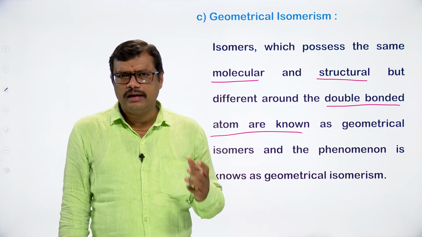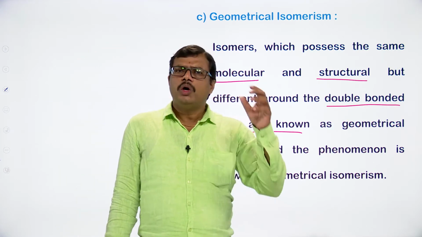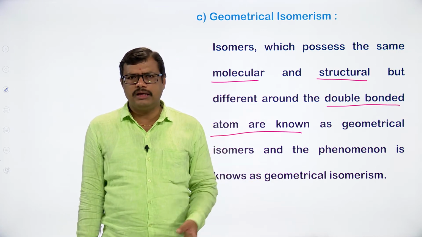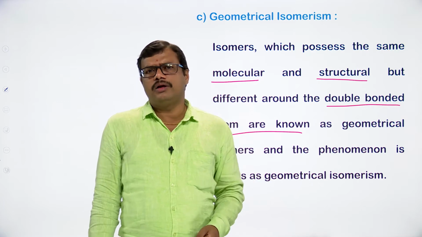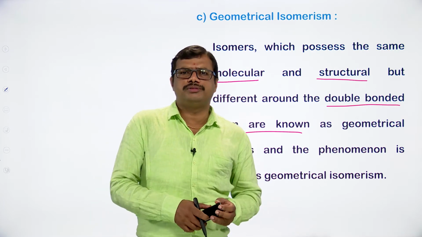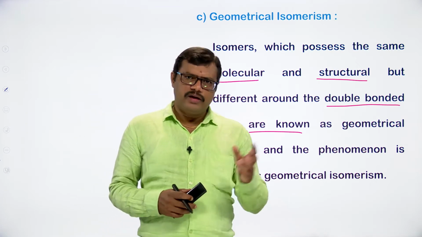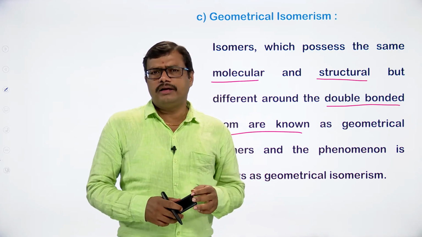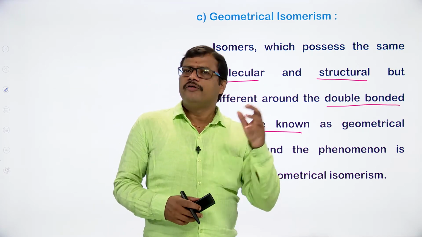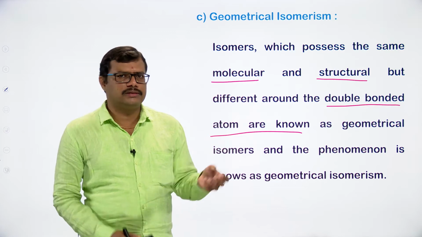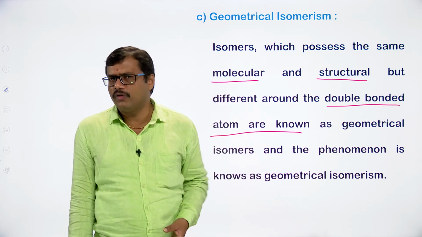It is mainly because of the presence of a carbon-carbon double bond within the molecule. Because of the double bond, a restricted rotation is observed. Because of the restricted rotation, we get different orientations of the groups, and because of the different orientations, we get different properties. So these two compounds are said to be isomers of one another.